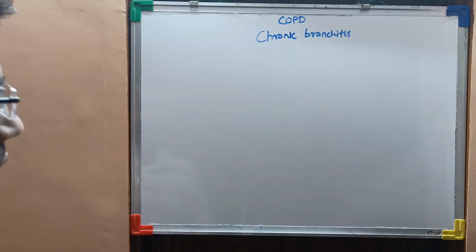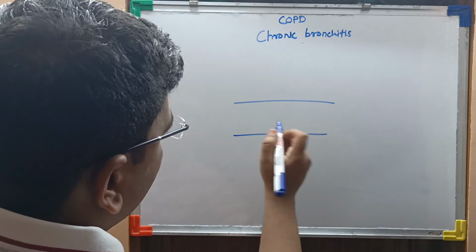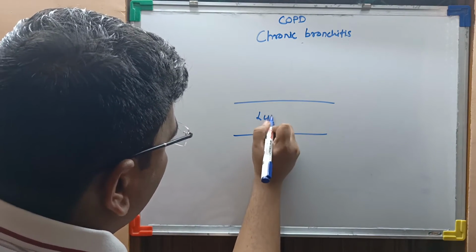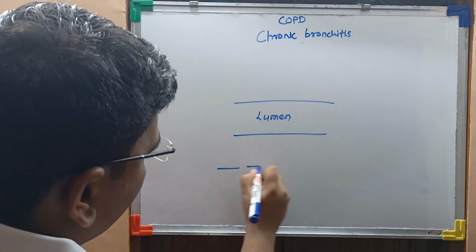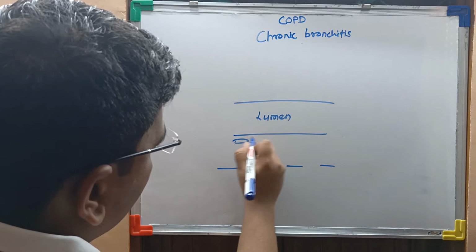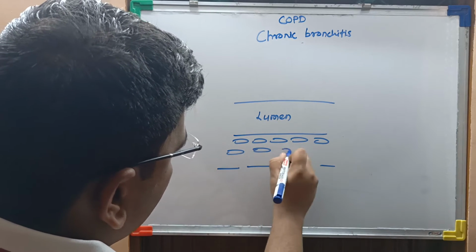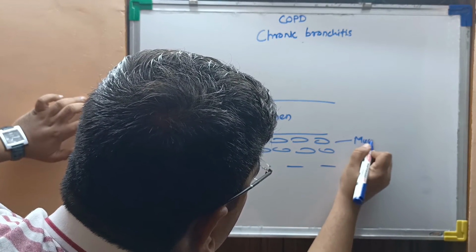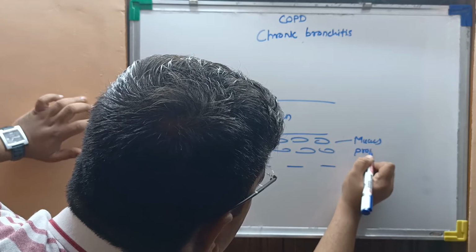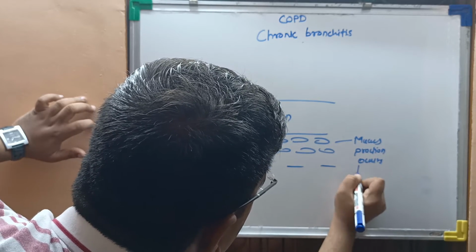For more understanding, we will take a part of the bronchi. Let us consider this is a bronchus and this is the lumen, the pipe through which the gas exchange takes place. These are the smooth muscles and these are the layers through which the mucus production occurs. Mucus production occurs through this layer.